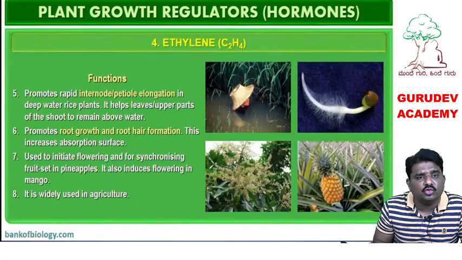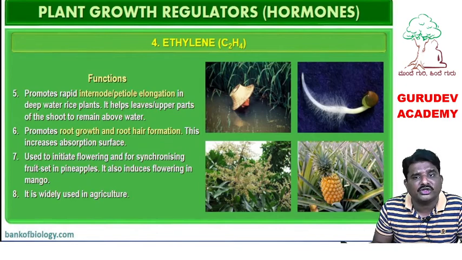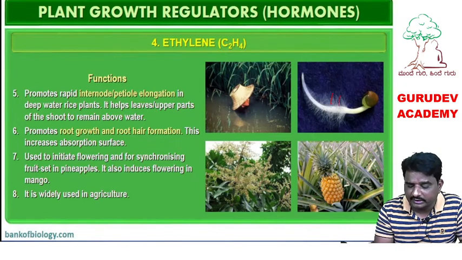Second, ethylene promotes root growth and root hair formation. See, these are the root hairs. In root hair formation in plants, the ethylene hormone helps. When the number of root hairs is maximum, water absorption is also maximum.